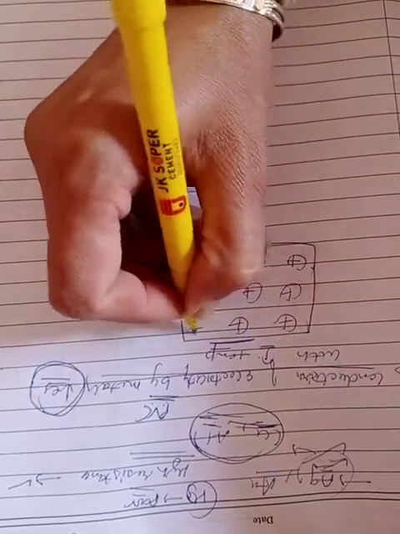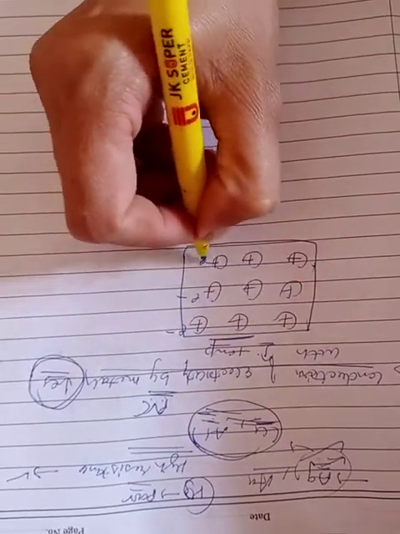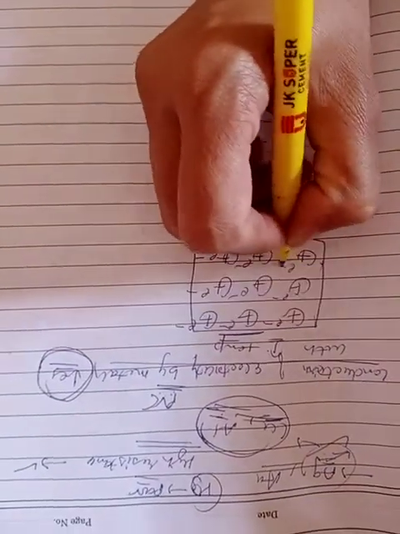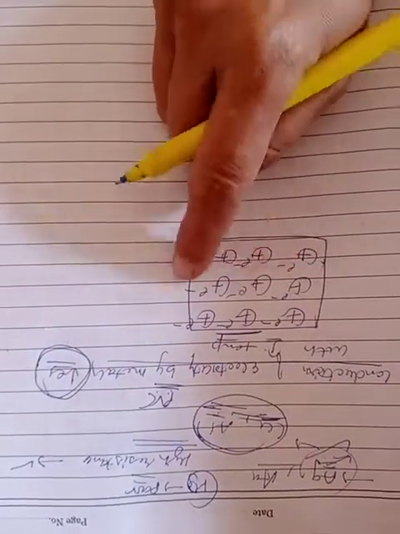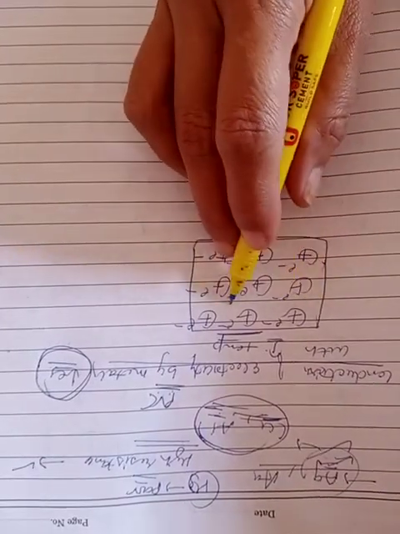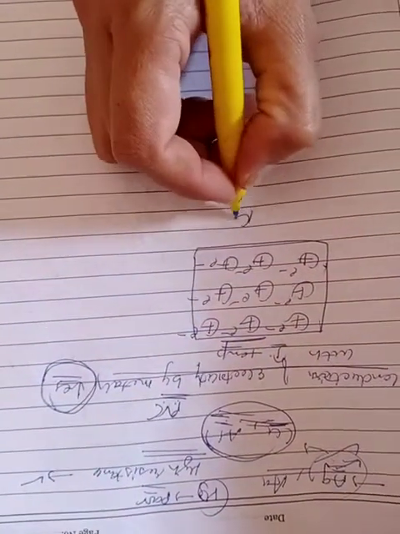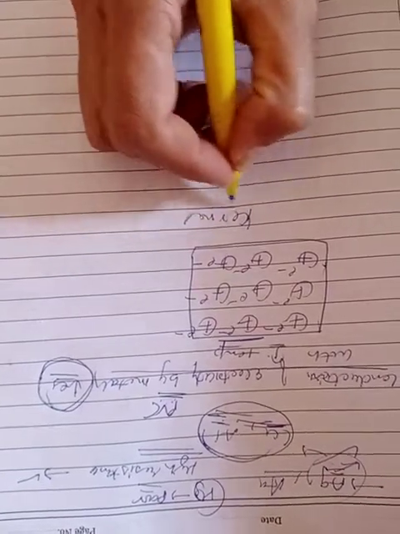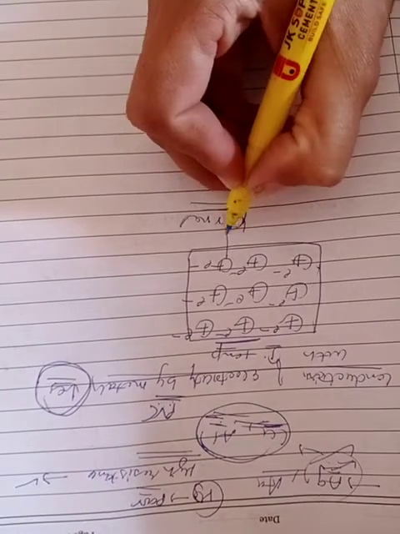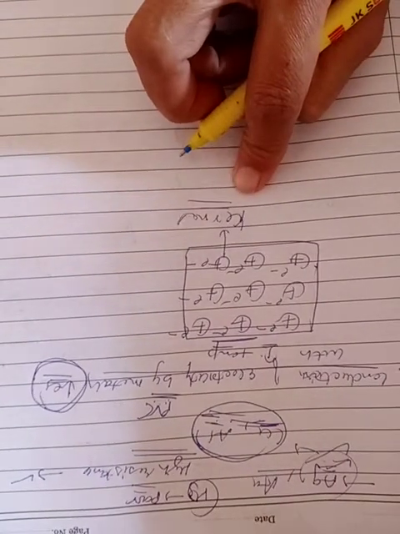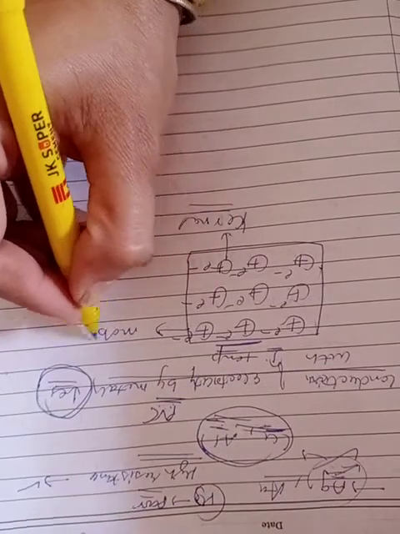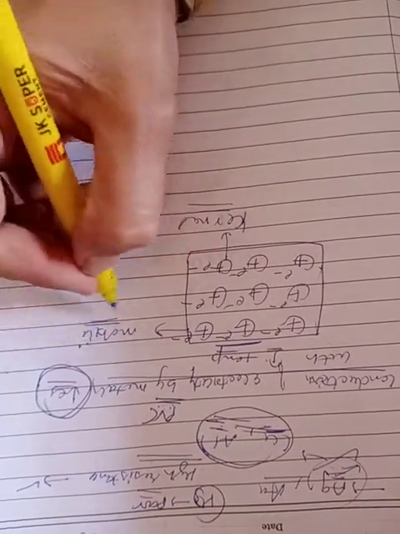These spaces consist of mobile electrons, which are called free electrons of the valence shell, and the remaining positively charged particle is called the kernel. With increase in temperature, what will happen? These positively charged particles are named kernels, and these negatively charged electrons are mobile electrons. Mobile means these are movable.